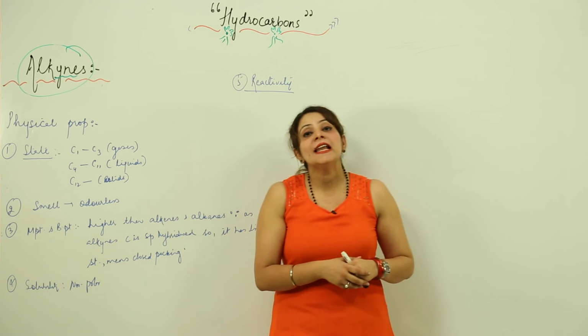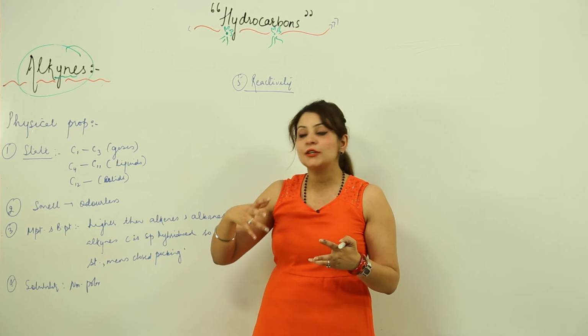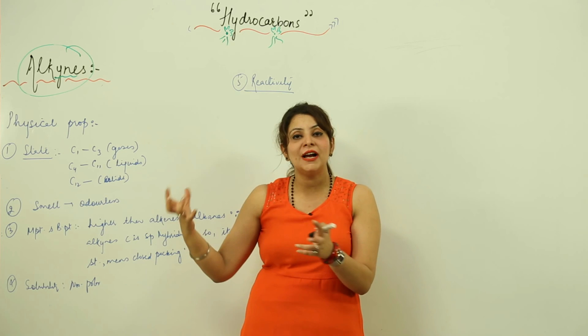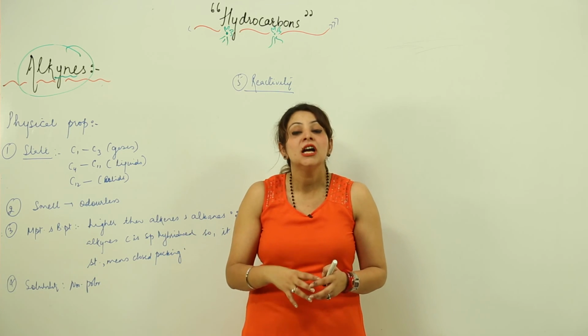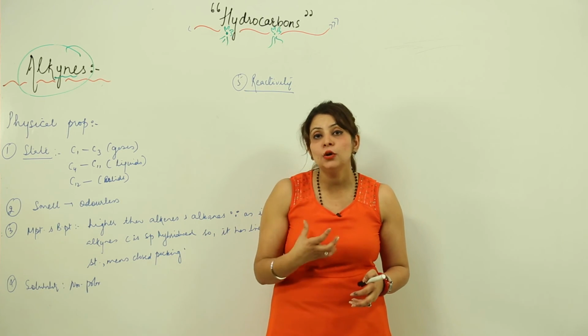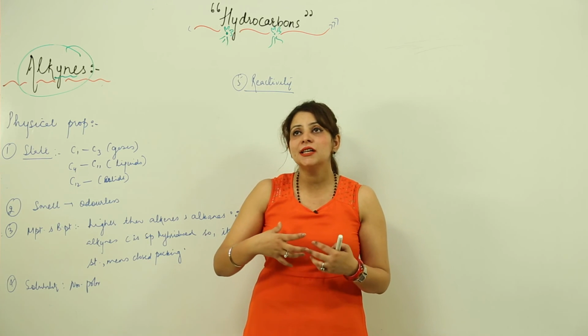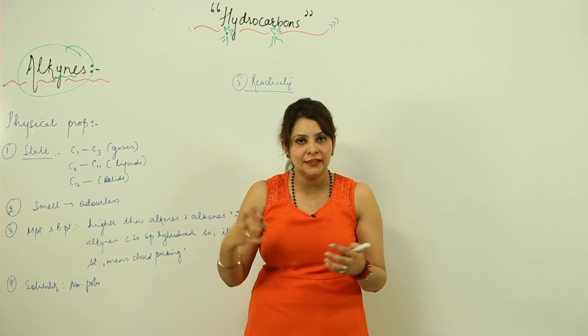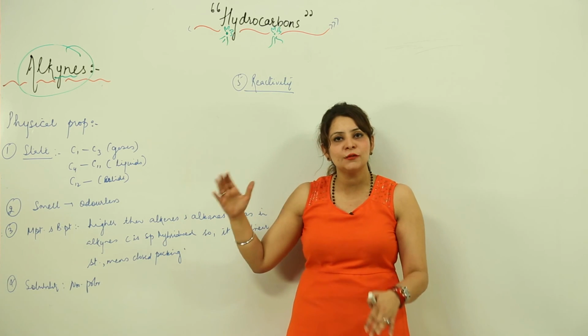Moreover, in alkenes the electron clouds were above and below the plane, so they were more exposed to the electrophiles or nucleophiles coming to attack. But here it is somewhat delocalized, so it doesn't provide a better center for an electrophile or nucleophile to get attached. Now we are going to start with the chemical properties.